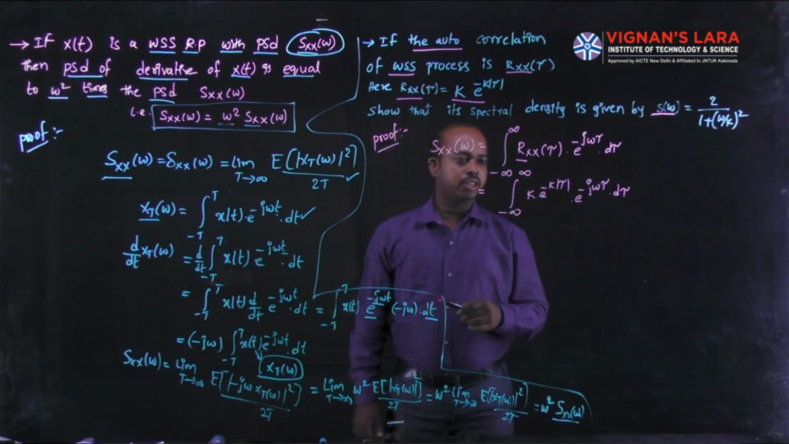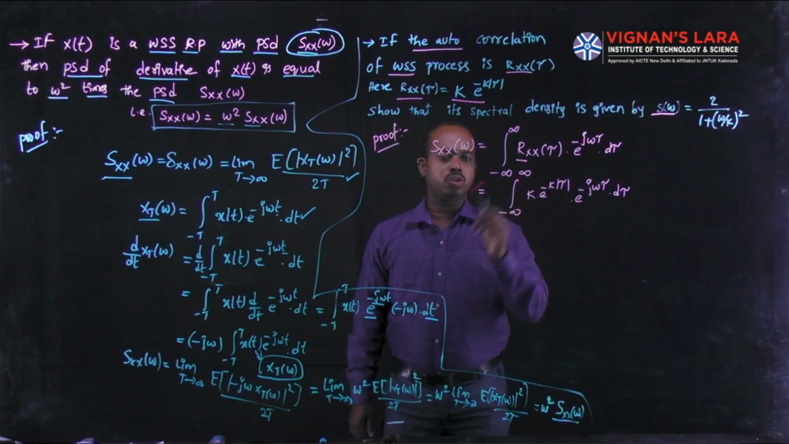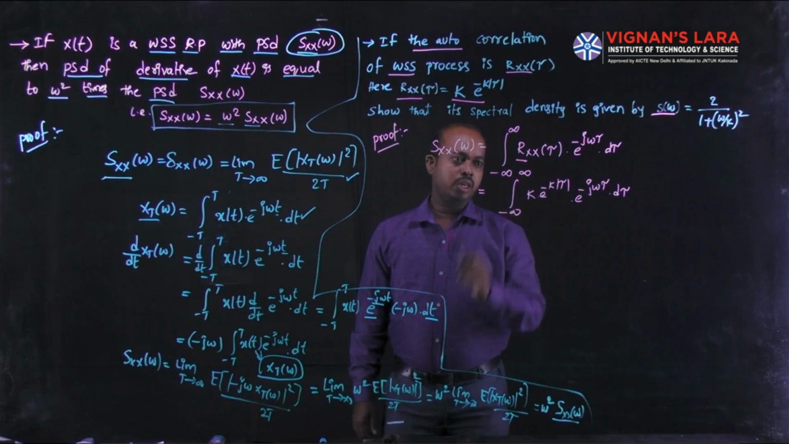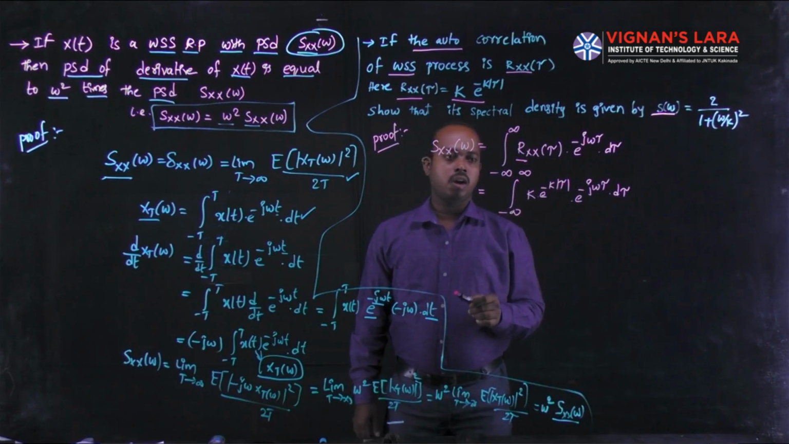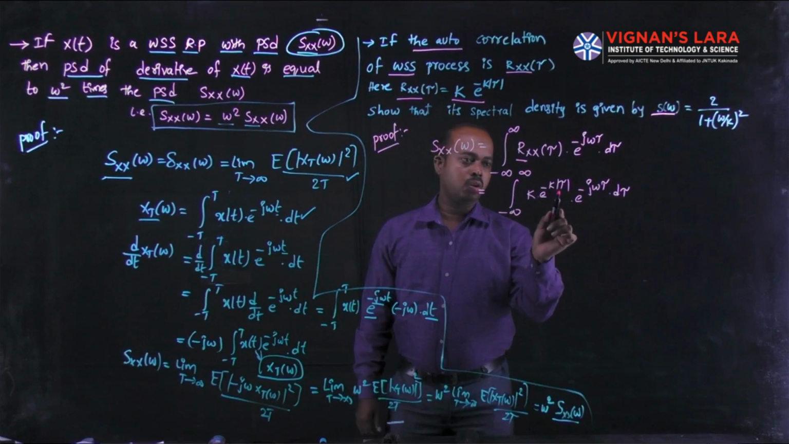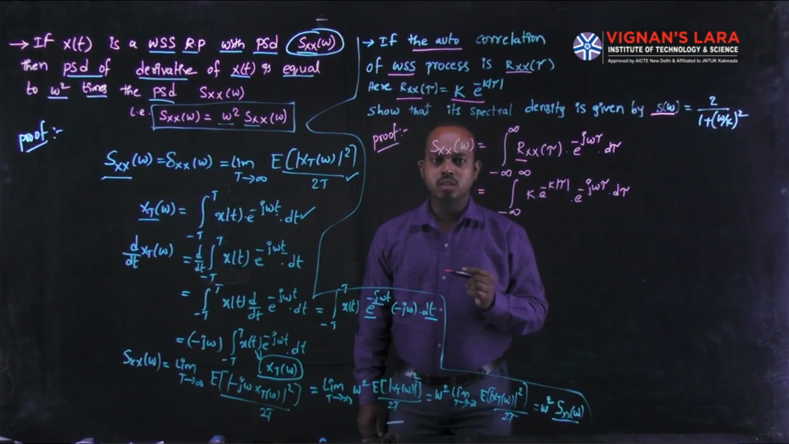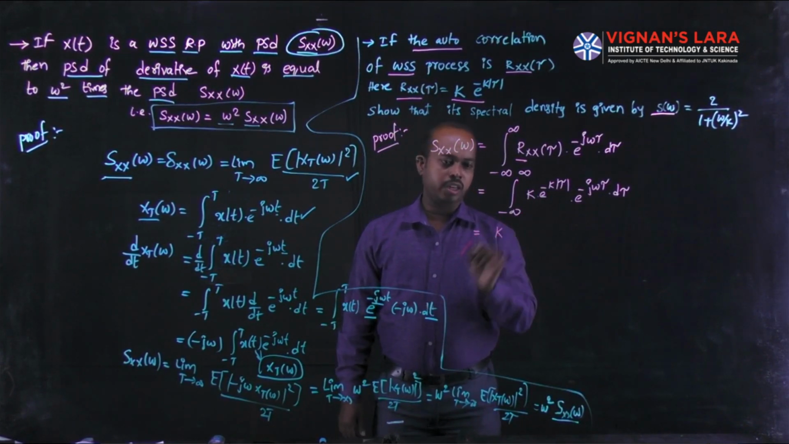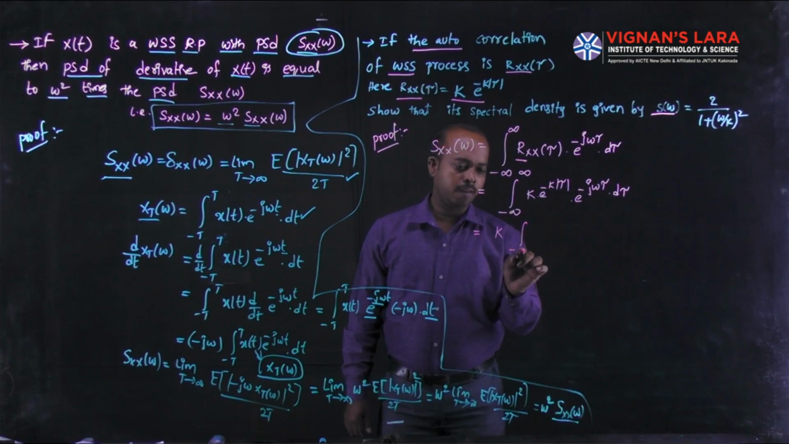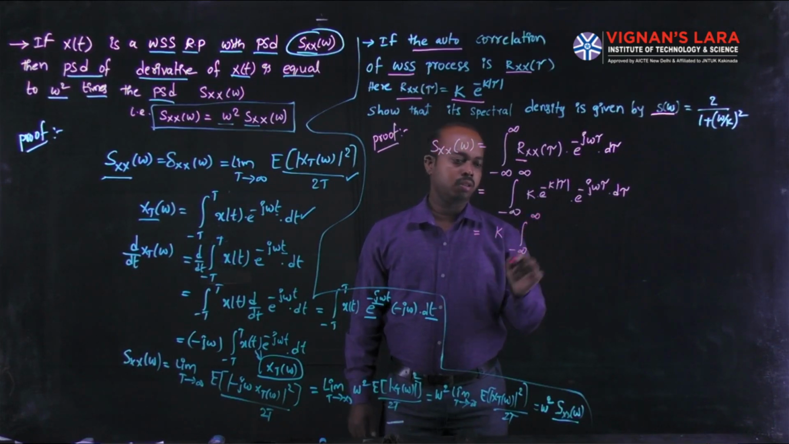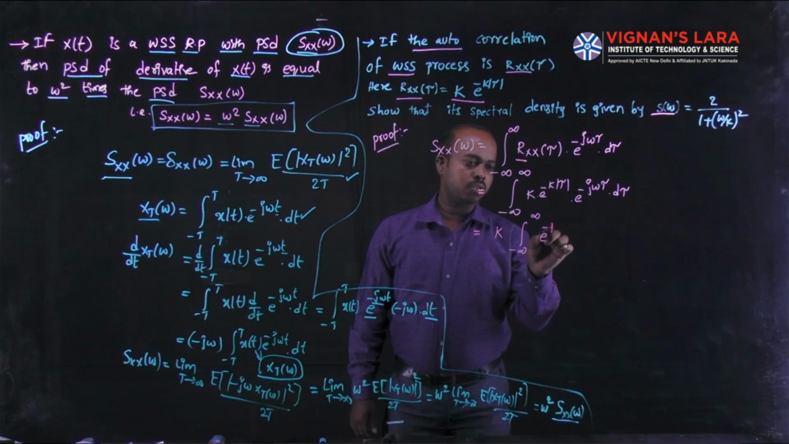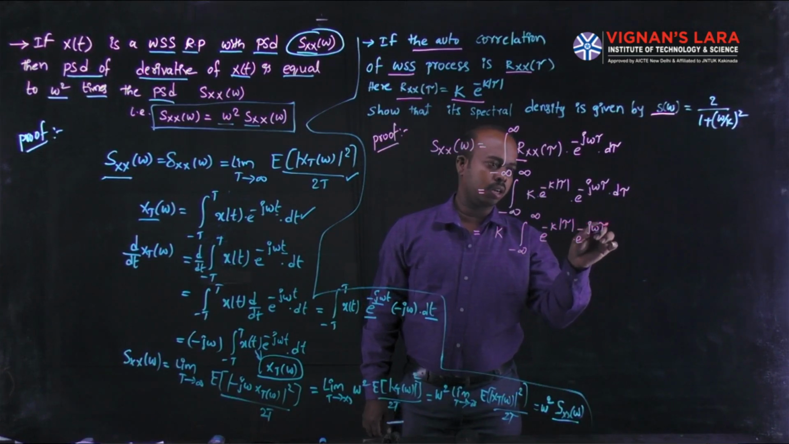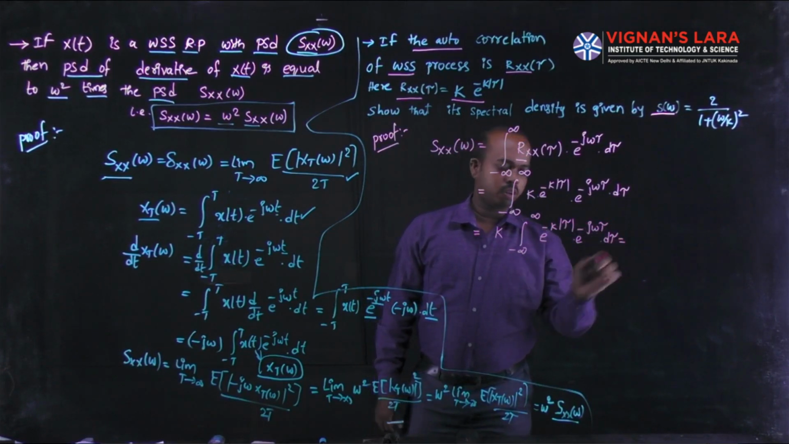Here you can split the integration into the minus infinite to 0 combination and the 0 to infinite combination. In the minus infinite to 0 interval, the value is minus tau, and in the 0 to plus infinite interval, the value of modulus tau you can consider as plus tau. In the next step, I write the k value outside of the integration, that is k into the integral from minus infinite to plus infinite of e power minus k modulus of tau into e power minus j omega tau d tau.